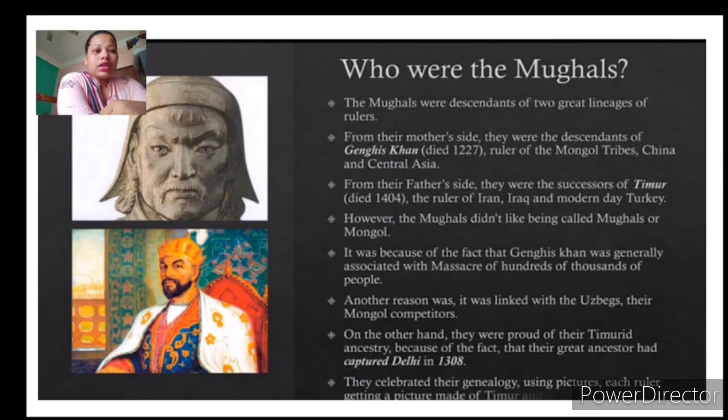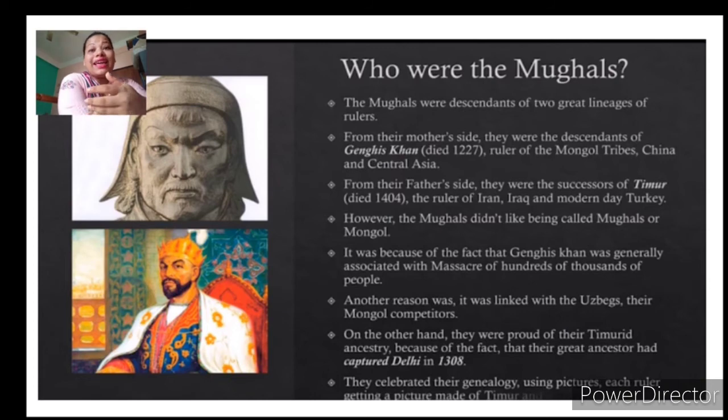It was because Genghis Khan was generally associated with the massacre of hundreds of thousands of people, so they did not like someone calling them Mongols. Another reason was that it was linked with the Uzbeks, their Mongol competitors.